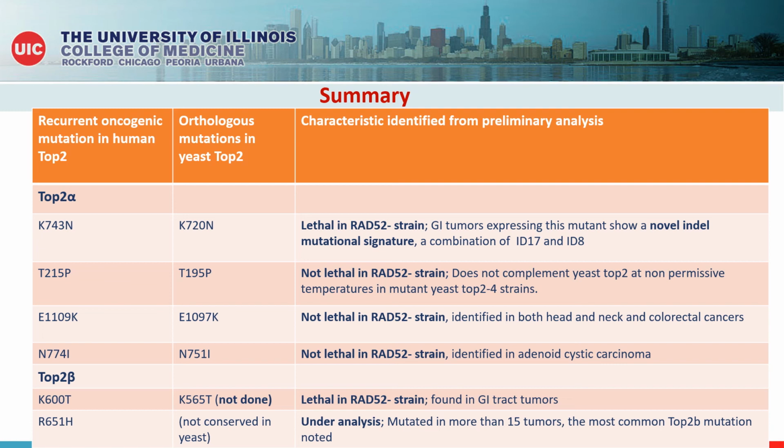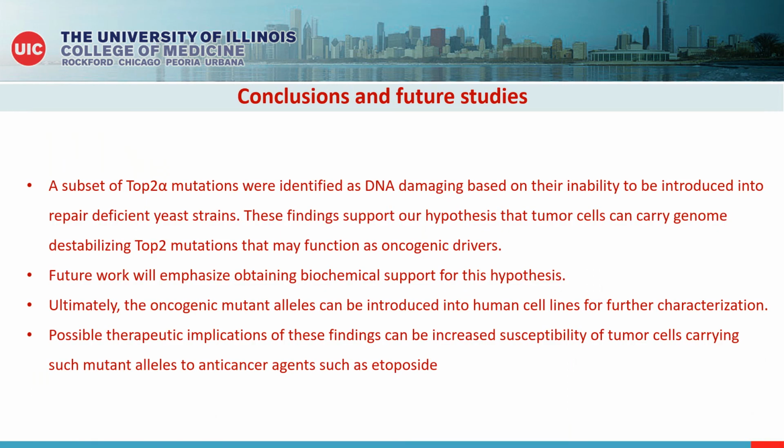Similar analysis was carried out for various mutant alleles in human top2 as well as yeast top2, and the results have been summarized in this table. So we found that the mutation K743N in top2 alpha and K600T in top2 beta are DNA damaging. Also, orthologous mutation of K600T in top2 alpha was also noted to be DNA damaging. So based on the results discussed, we can say that a subset of top2 mutations were identified as DNA damaging based on their inability to be introduced into repair deficient yeast strains.